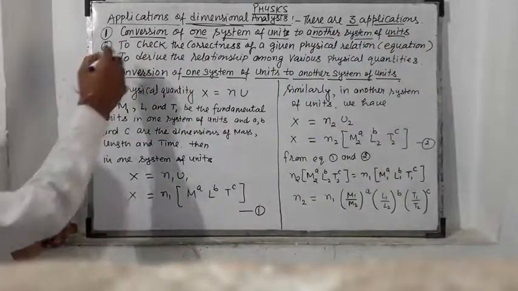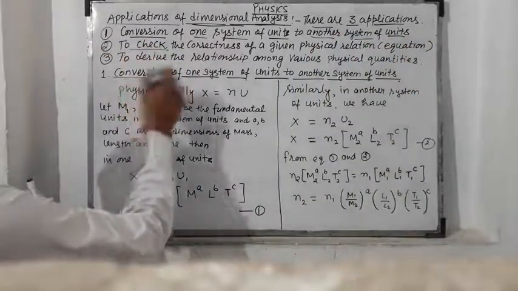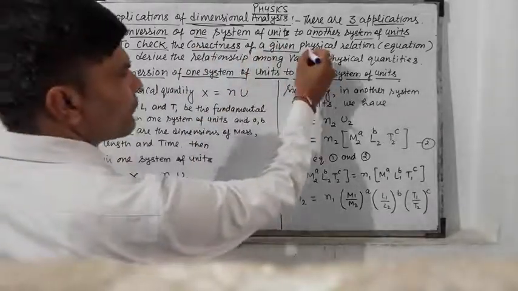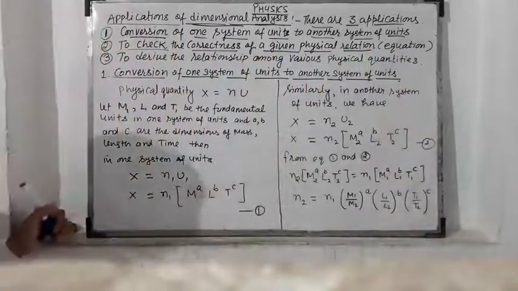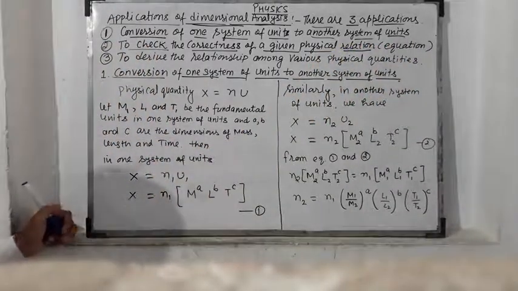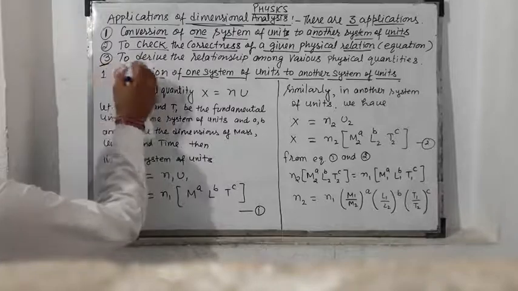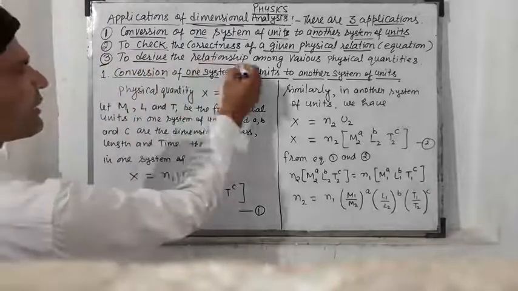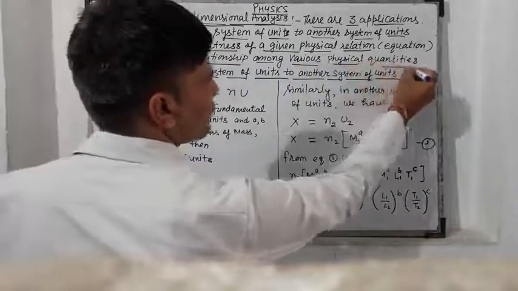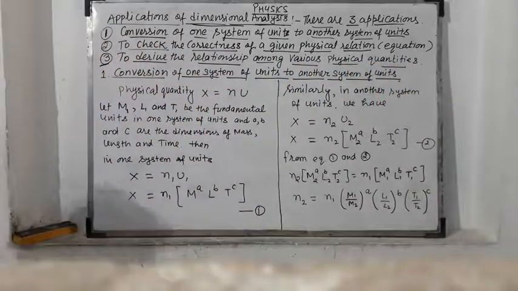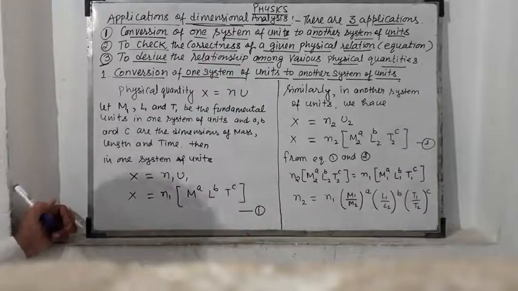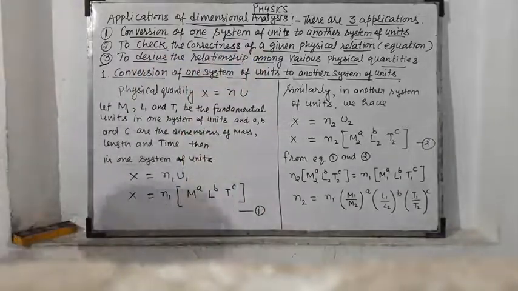The second application is to check the correctness of a given physical relation, which means equation or formula. And the third one is to derive the relationship among various physical quantities. It means derive a physical relation or derive a formula.